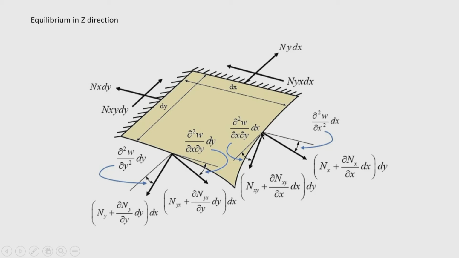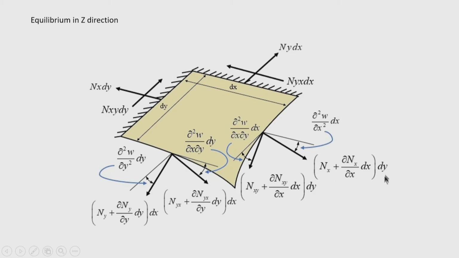Due to deflection of the plate, the slope will change and curvature will also be generated. If this is the change of forces, with the increment of n x, I have written n x plus del n x by del x into dx into dy.